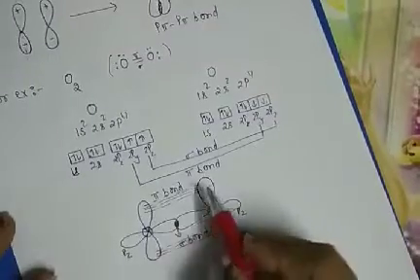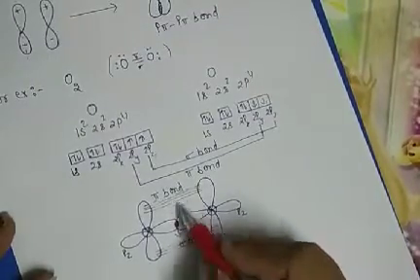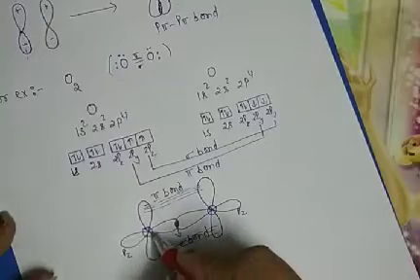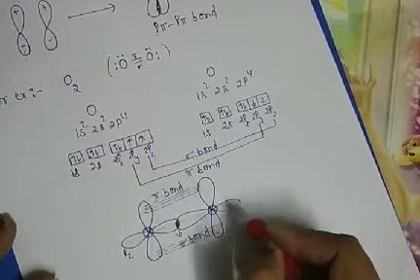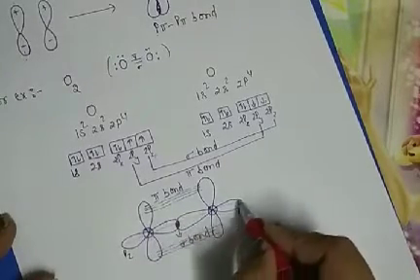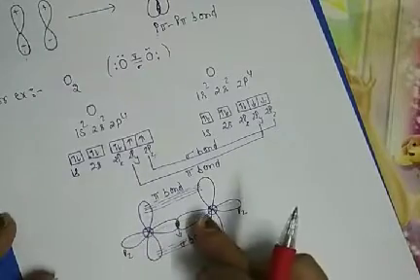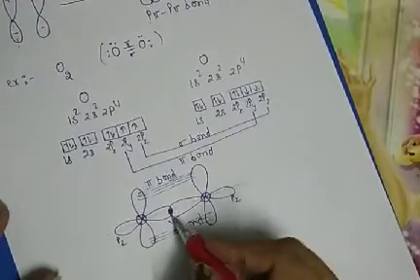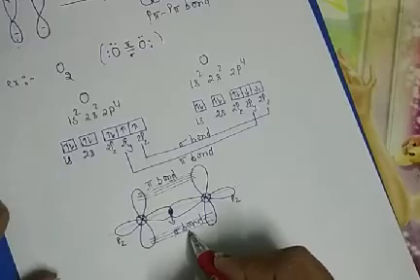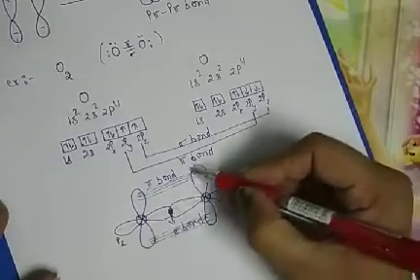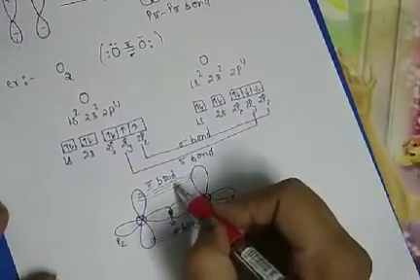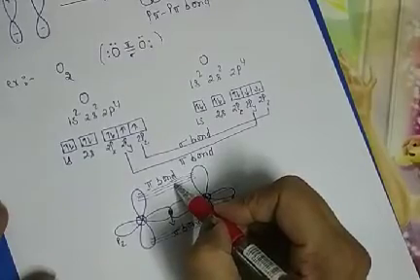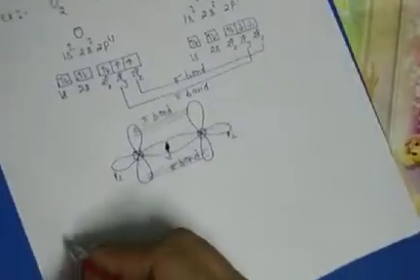And what about this? It forms a pi bond. Now diagrammatically, this one is the internuclear axis. These orbitals are pz, which overlap to give the sigma bond formation, and these orbitals are perpendicular, which give the pi bond formation.